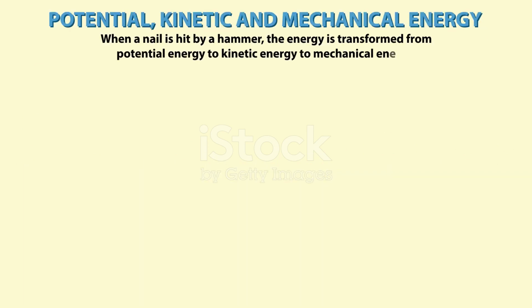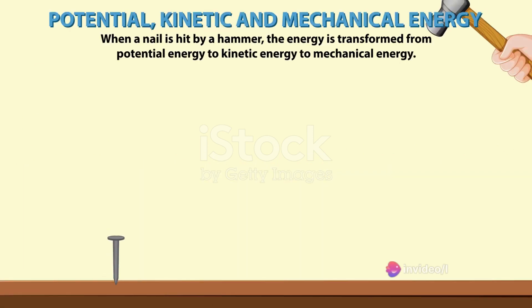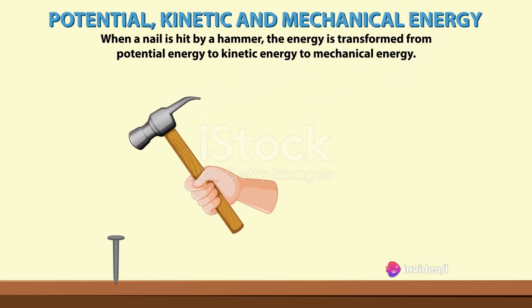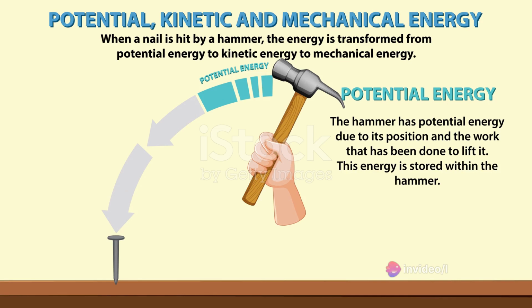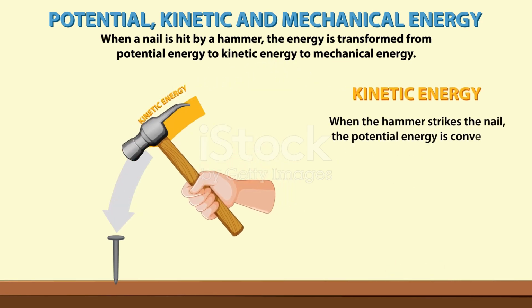Finally, we have the third law of thermodynamics. This law tells us that as the temperature of a system approaches absolute zero, the entropy of the system approaches a minimum. In other words, as things get colder and colder, they become more and more ordered. This law is why it's impossible to reach absolute zero temperature. There's always a tiny bit of heat, and therefore a little bit of disorder, left. These laws govern the way energy moves and changes, and they set the stage for understanding heat and work.